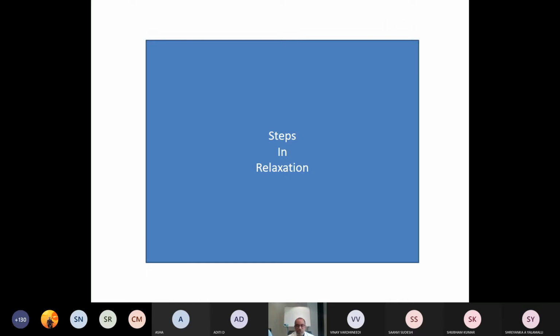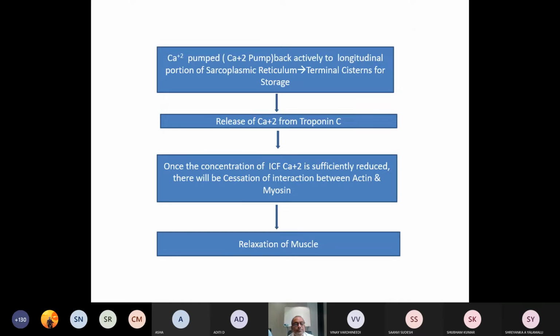So, steps in relaxation. Calcium is pumped back through the calcium pump to the longitudinal portion of the sarcoplasmic reticulum. From there, it is transported to the terminal cistern for its storage. Then calcium is released from troponin C. Once the concentration of ICF calcium is sufficiently reduced, there will be cessation of interaction between actin and myosin molecules, resulting in the relaxation of the muscle.